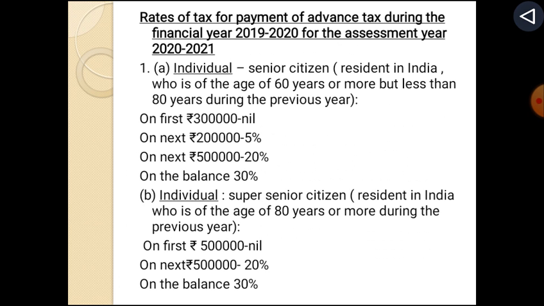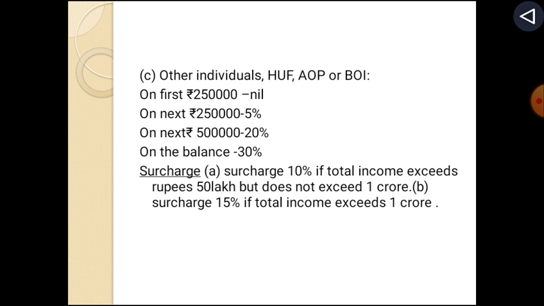Individual super senior citizen resident in India who is of the age of 80 years or more during the previous year: on first rupees 5 lakh nil, on next rupees 5 lakh 20%, on the balance 30%. Other individuals, HUF, AOP or BOI: on first 2 lakh nil, on next 2 lakh 5%, on next 5 lakh 20%, on the balance 30%.